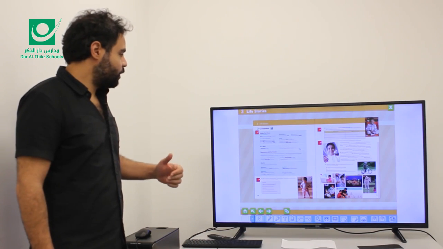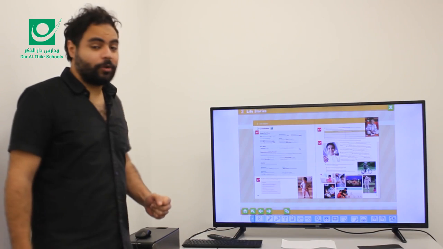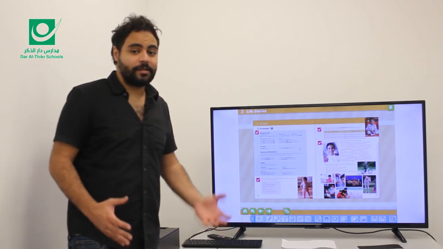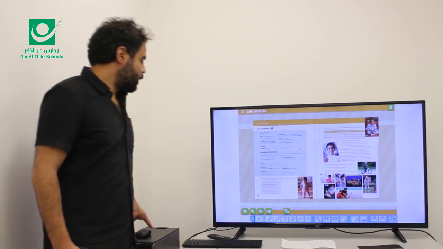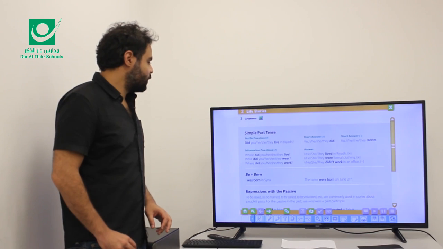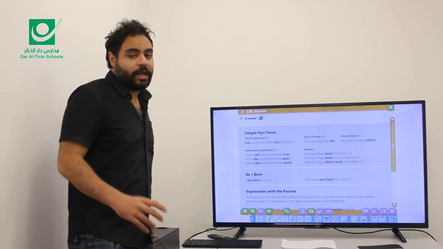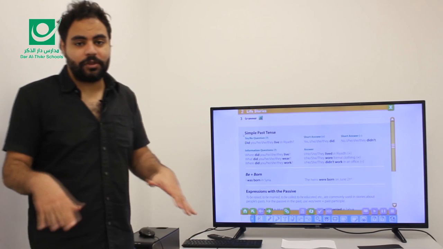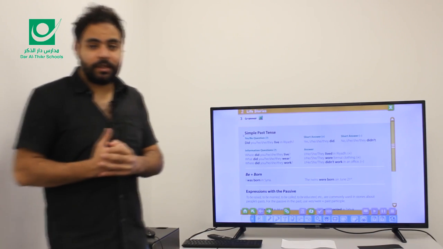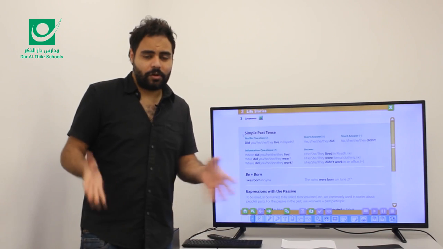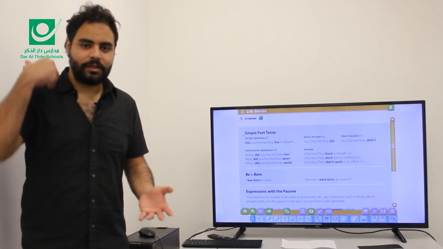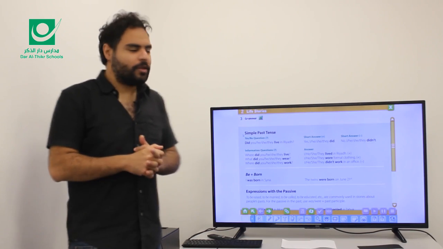Unit 2, Lesson 2. Open your book please to page 14. Today we have the simple past tense, which is a grammar lesson. As you see on page 14, we have the simple past tense. When I say simple past, I mean actions that we did in the past and we finished them. So it's like I watched TV yesterday. Do I still watch TV, or am I still watching TV now? No, not anymore. It's something that I did yesterday and totally finished.